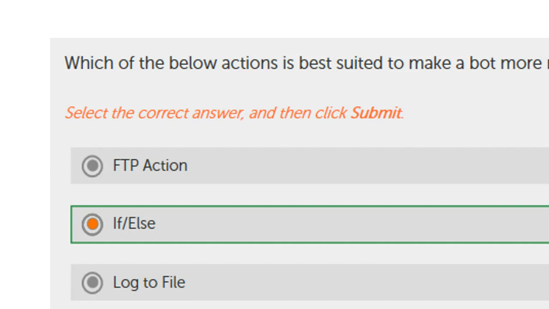If a particular object has been handled, do something. If a particular object has not been handled, do something else. So in the RPA world, always use if and else conditions for each and every command. That would be the best practice. If you want to create a reusable, resilient bot, you have to use if and else.